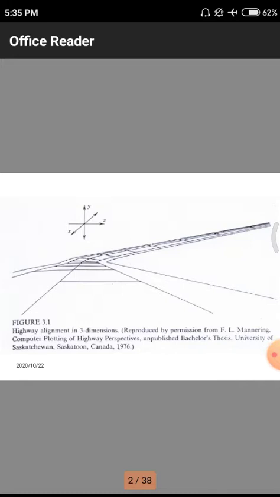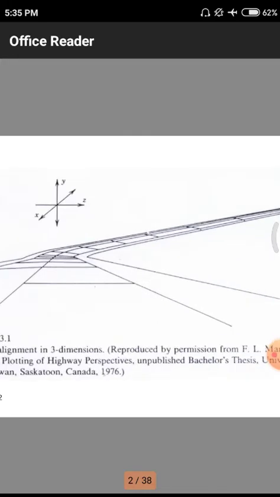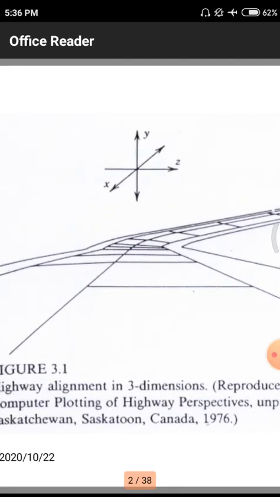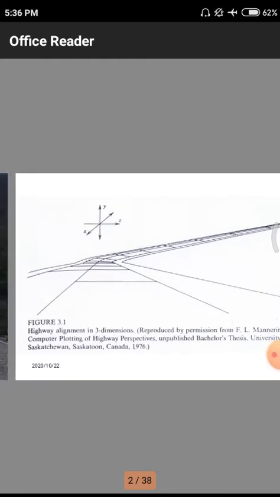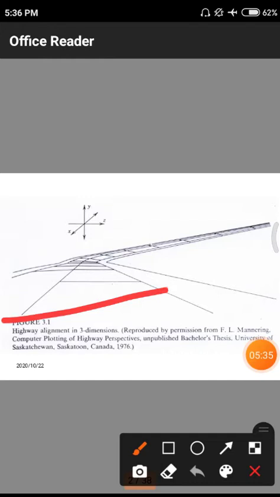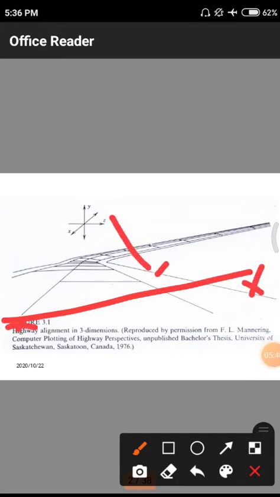In his PhD work he explains how roads were laid out on a particular surface, what the angle of inclination is with respect to ground level, and where the road has to incline in a proper manner and where it has to incline at a high level. In this diagram we have a normal inclination at this particular level, but here we have the maximum amount of inclination. Why? Because there is the maximum amount of slope and elevation.